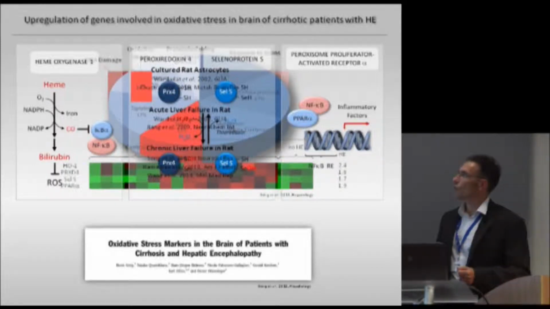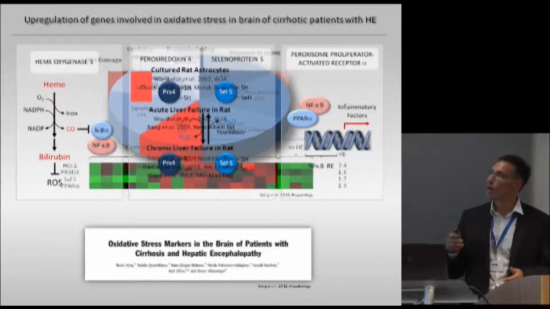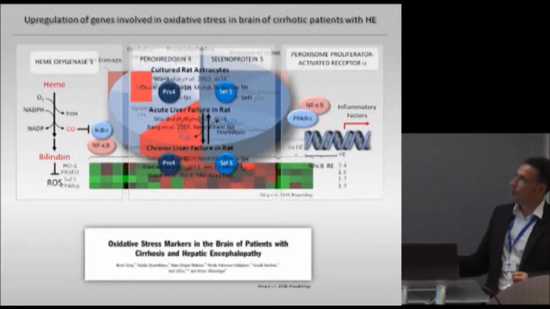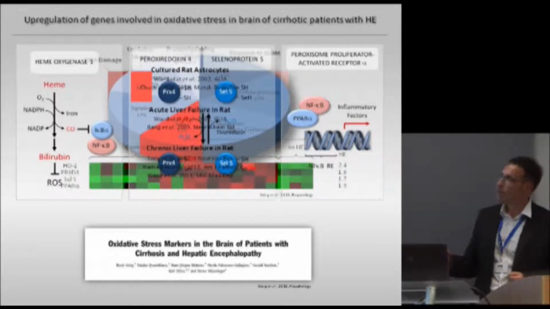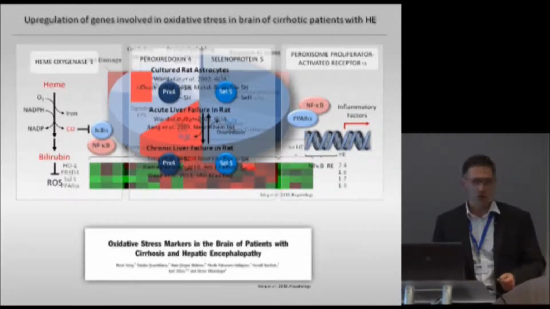Yesterday, Markus Jörgens showed that in ammonia-treated astrocytes, MRP4 is upregulated in a PPAR alpha dependent manner, but PPAR alpha also can interfere with NF-kappa B signaling and also interfere, for example, with the upregulation of inducible nitric oxide synthase.